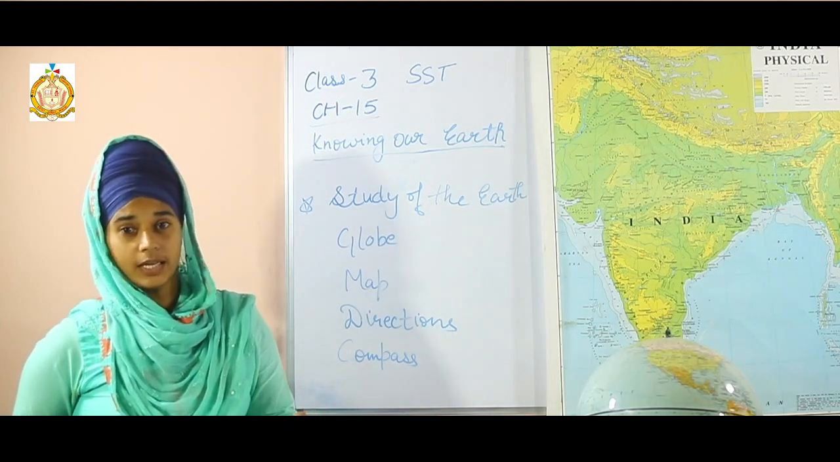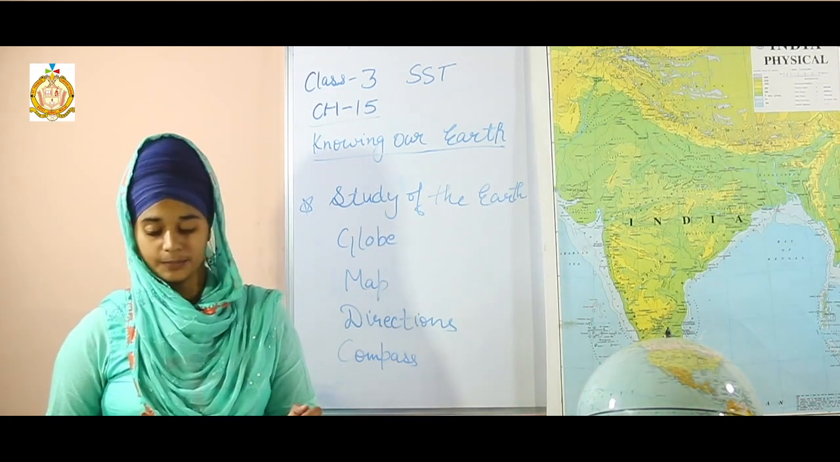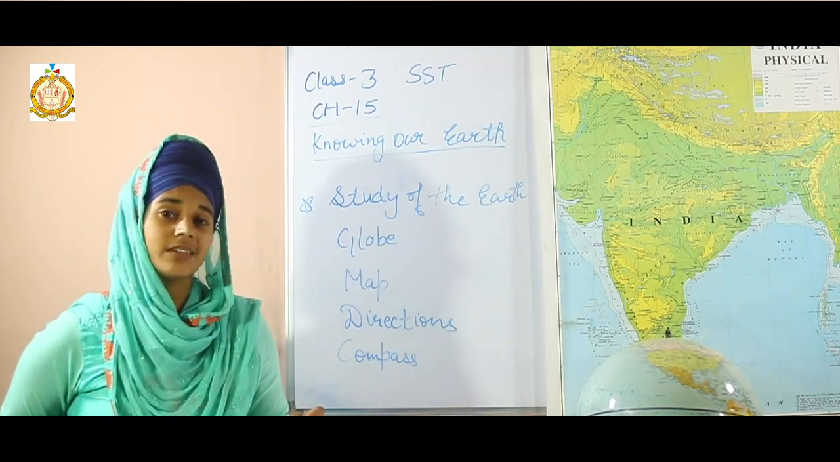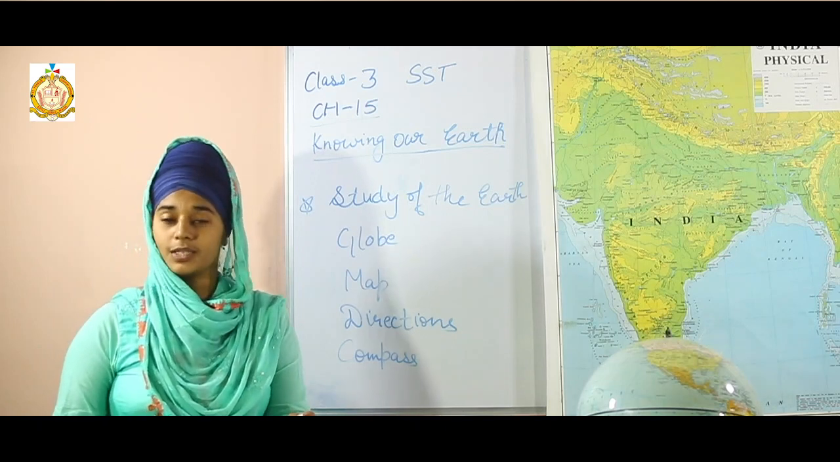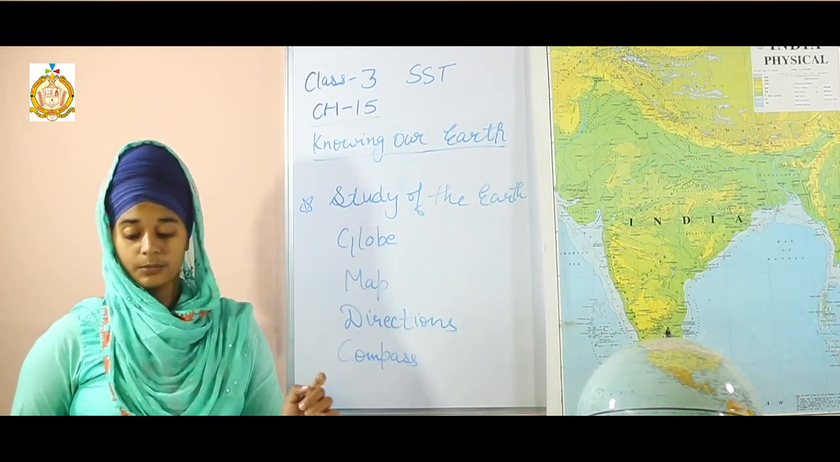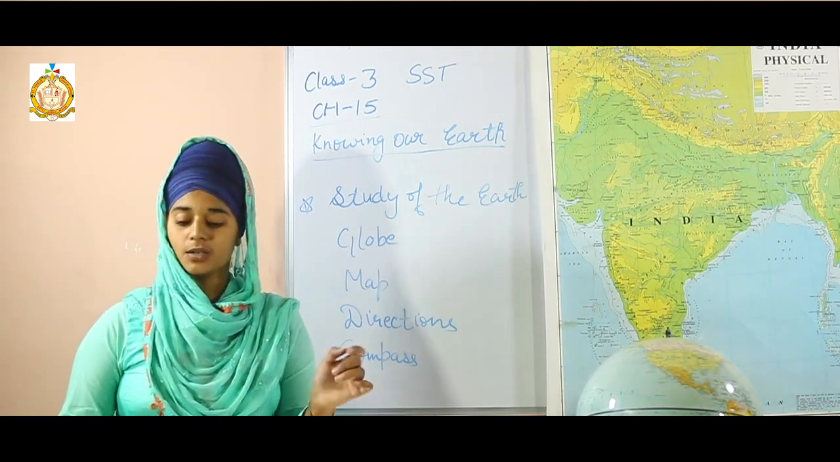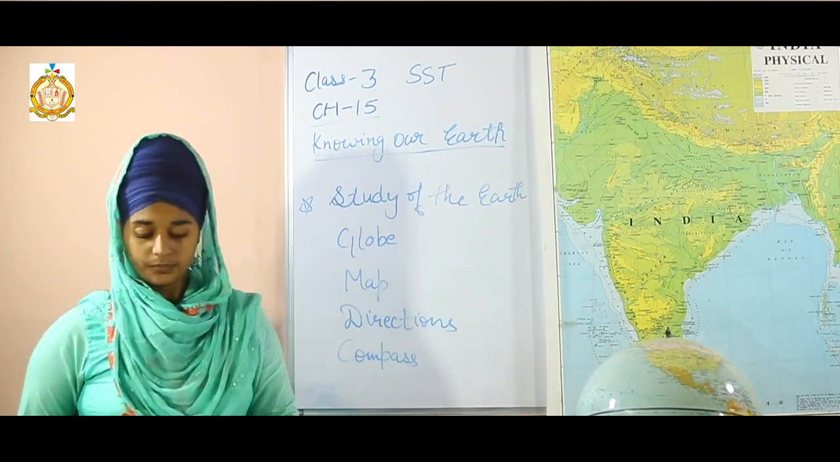Do you know why it is called a blue planet or watery planet? Because our Earth has 71% of water, so it is called the watery planet. And one more thing, it looks blue from space, so it is called a blue planet.